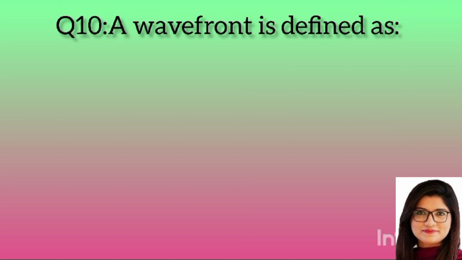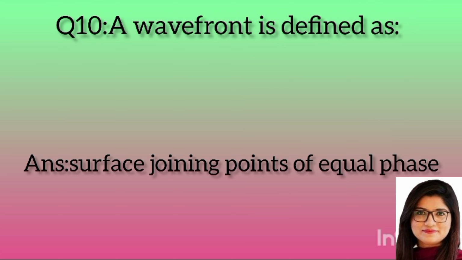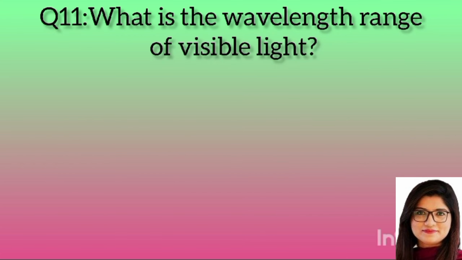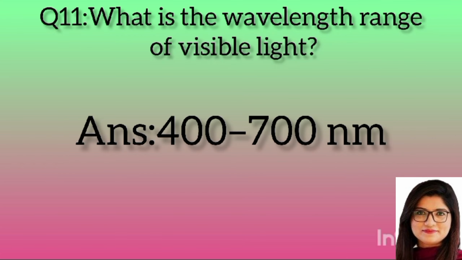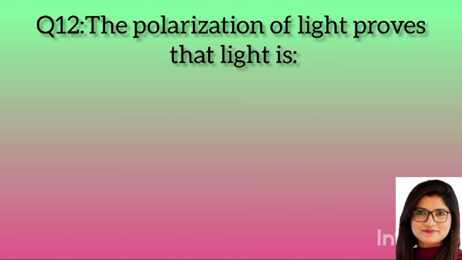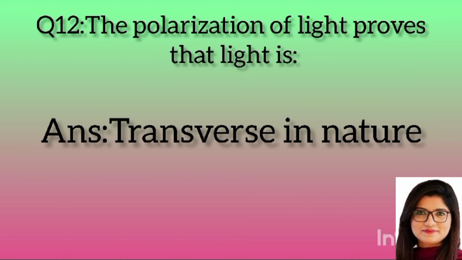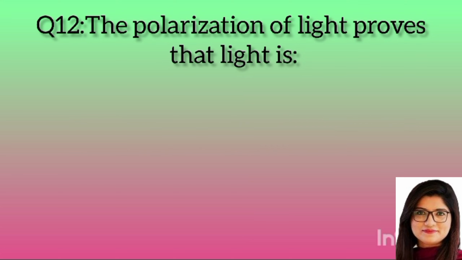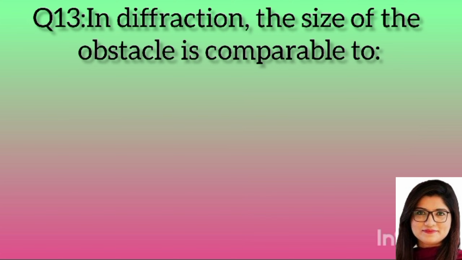Question 10. A wavefront is defined as? Answer: surface joining points of equal phase. Question 11. What is the wavelength range of visible light? Answer: 400 to 700 nanometers. Question 12. The polarization of light proves that light is? Answer: transverse in nature.